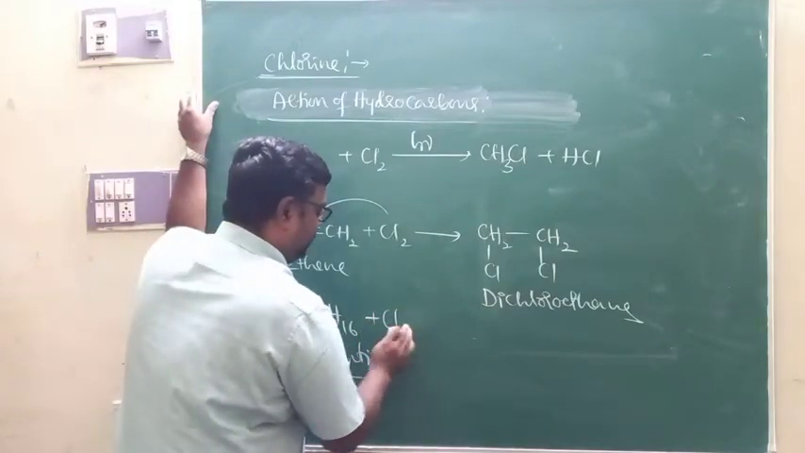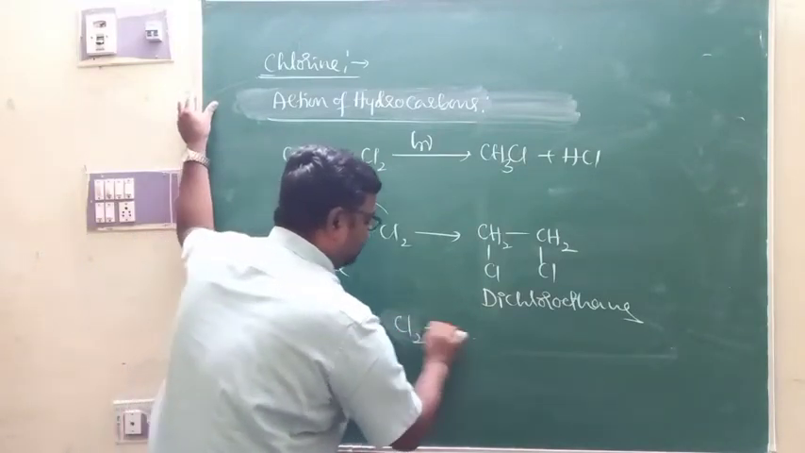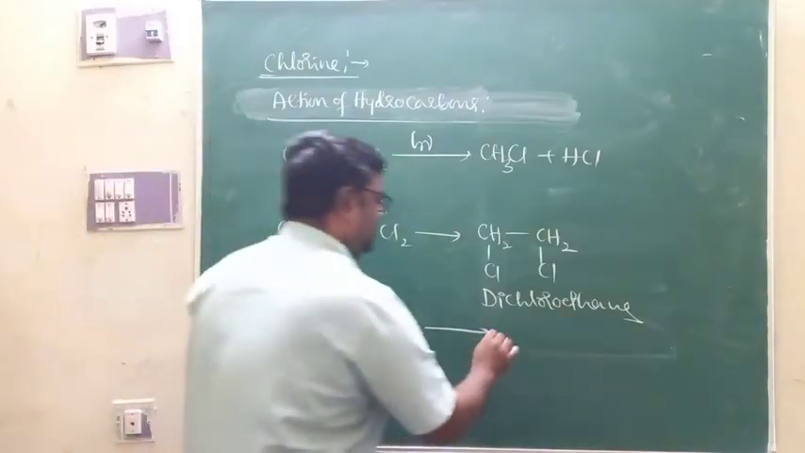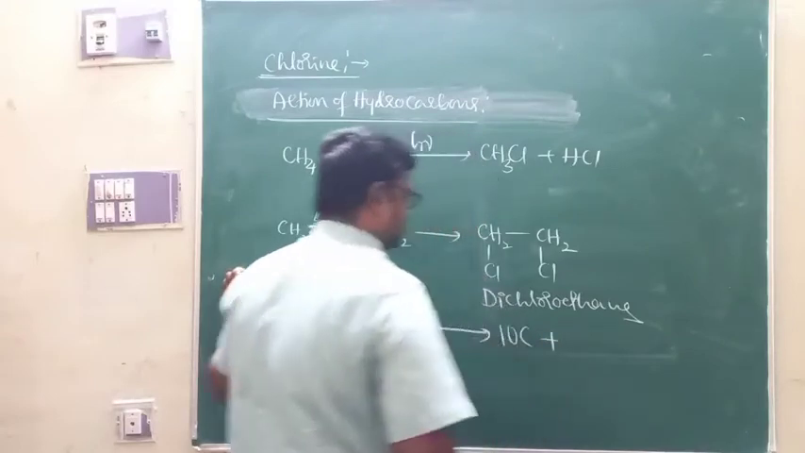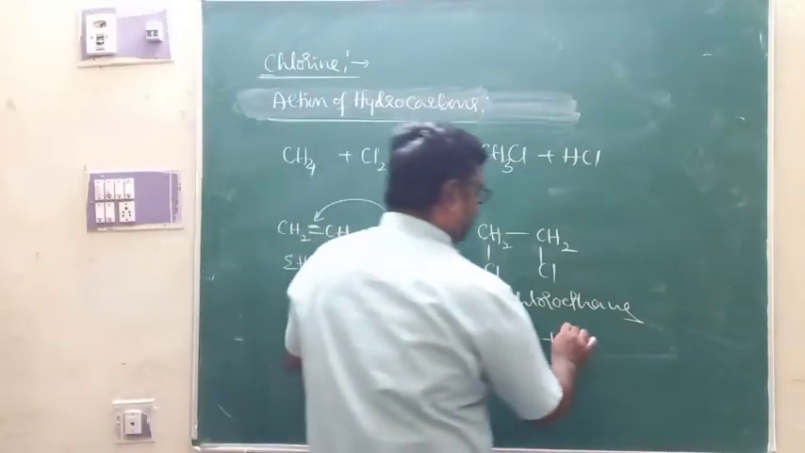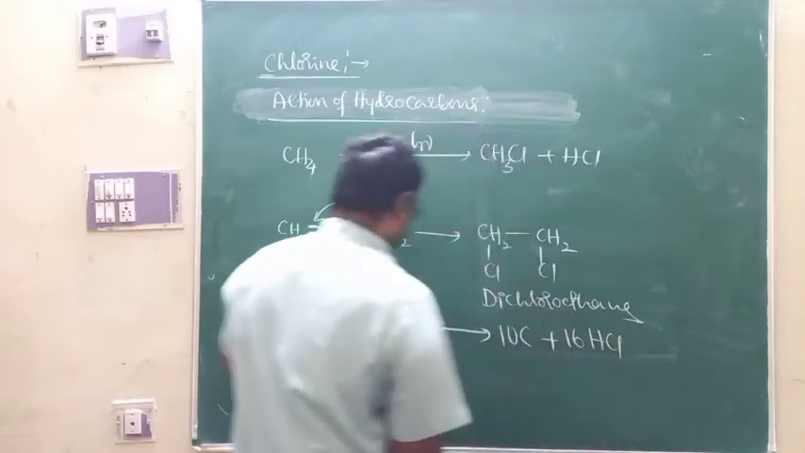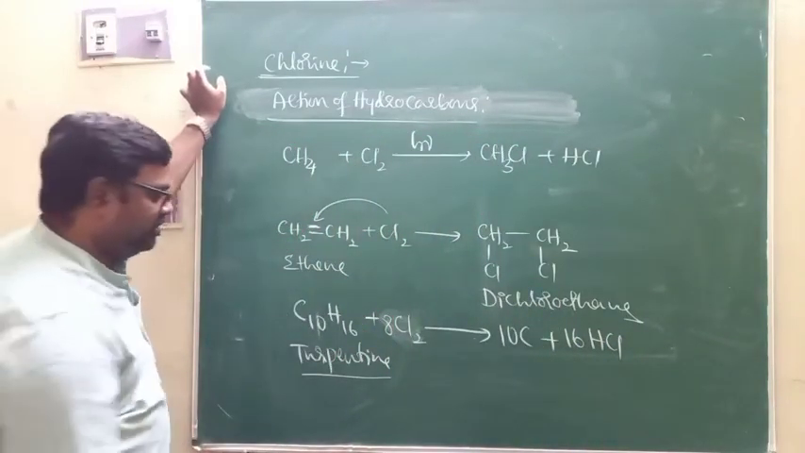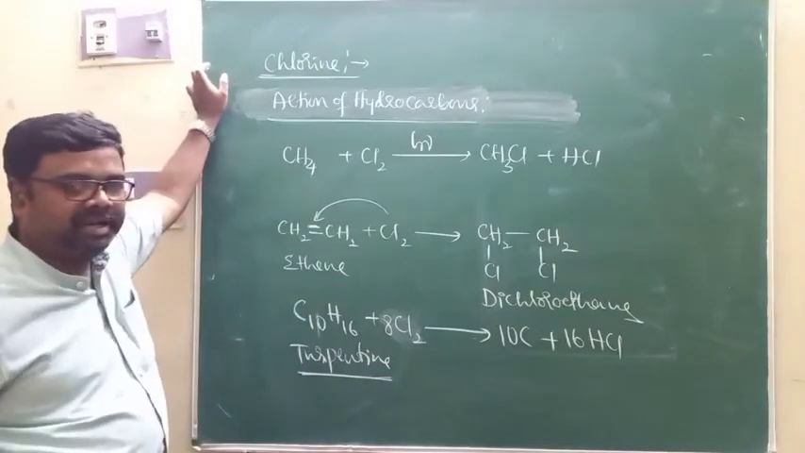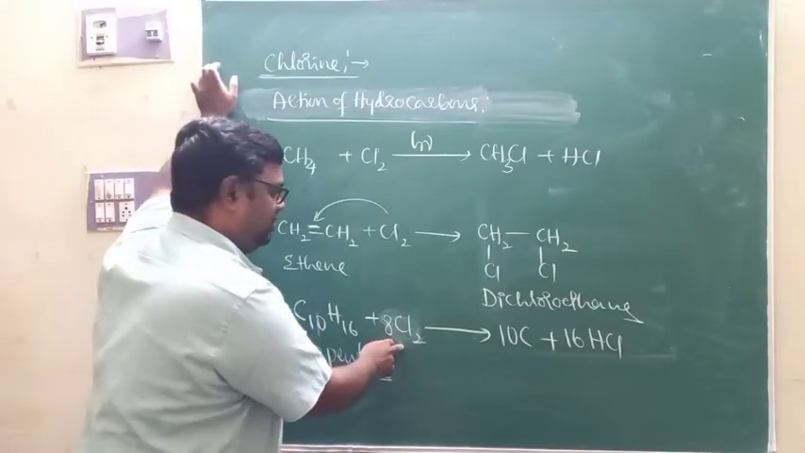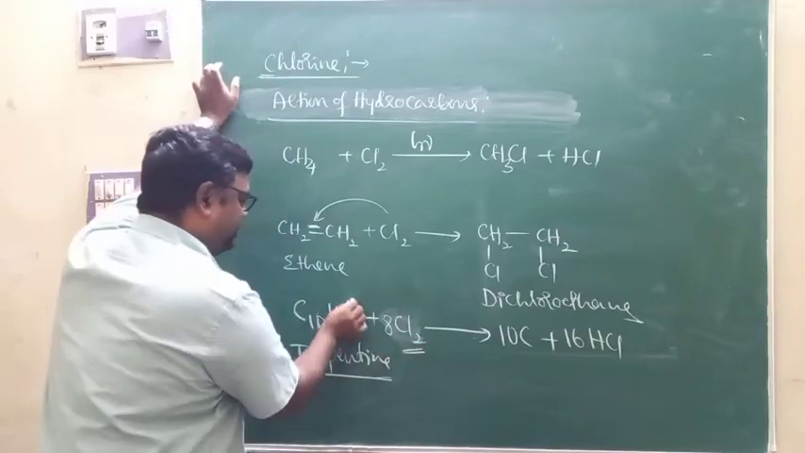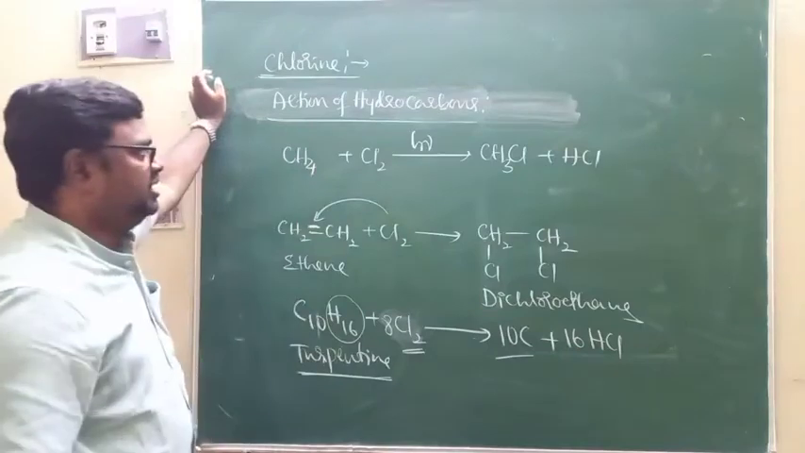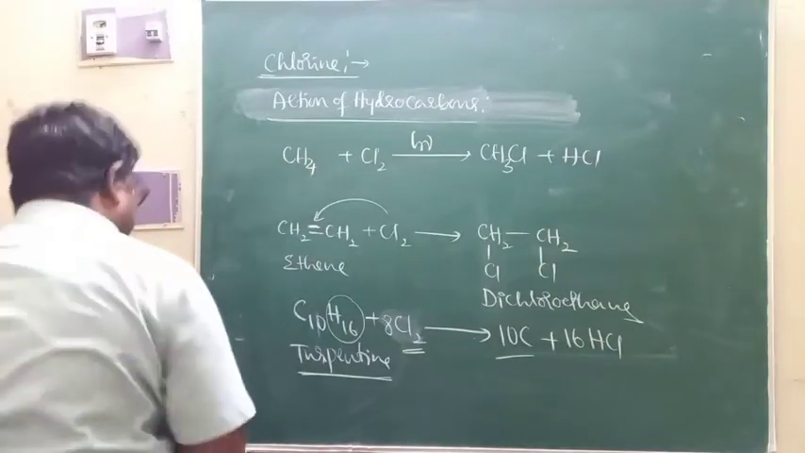When it reacts with chlorine, burning of turpentine in presence of chlorine takes place. That leads to the formation of carbon, along with the formation of 16 HCl. This is the action of hydrocarbons. Turpentine can be burned in presence of chlorine because chlorine has much affinity with hydrogen. That leads to the formation of carbon and hydrochloric acid. So this is what we call the action of hydrocarbons, right?